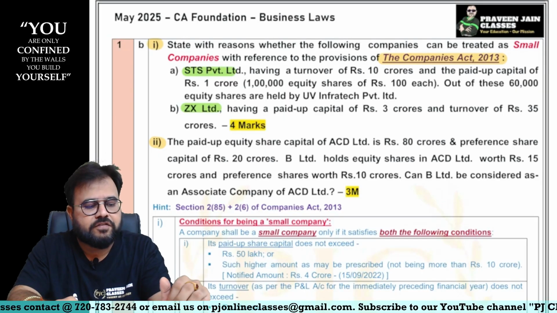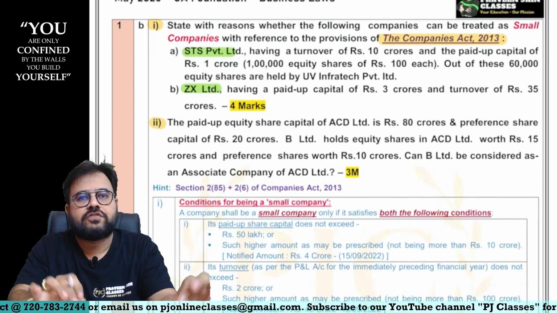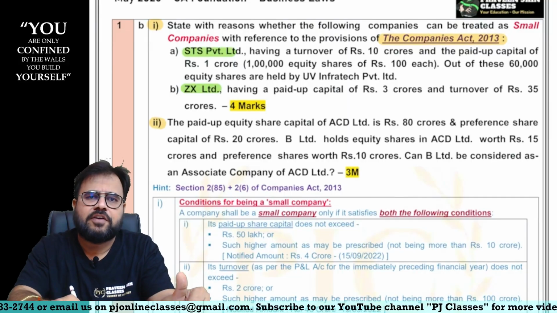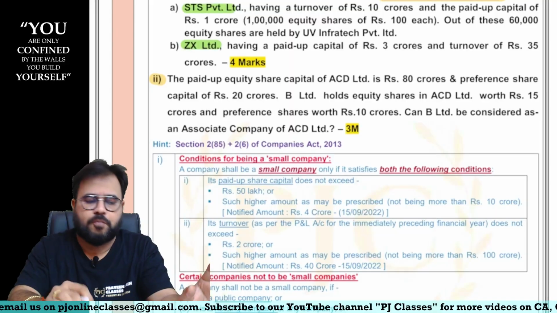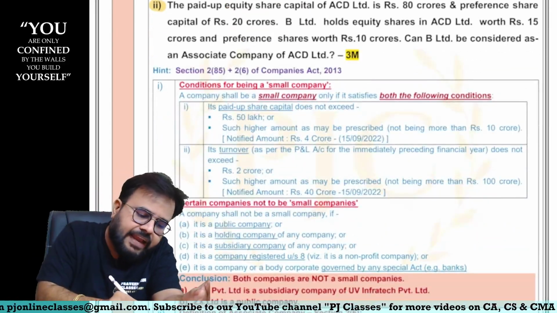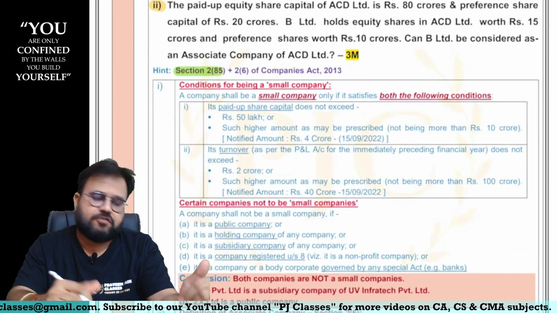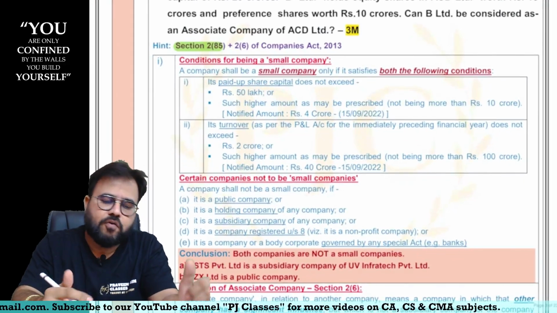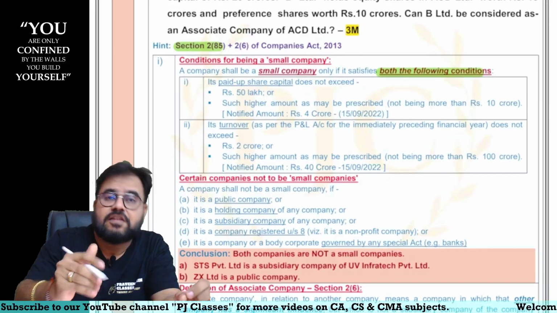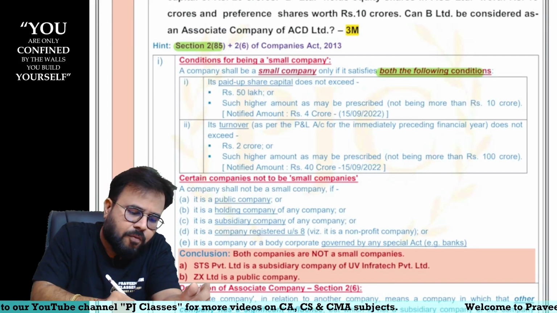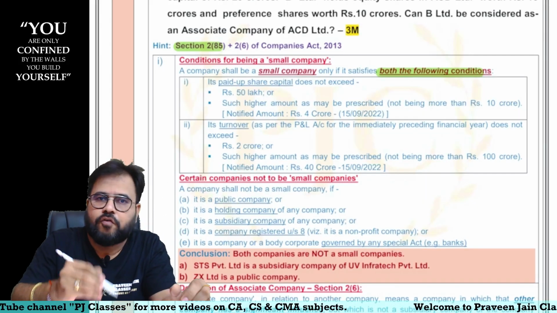So better thing is what, sir? Now you know that this is a question relating to small company. So it is advisable first you write down the definition of small company. So can I say section 2 clause 85 defines what is a small company. So small company means what, sir? That company which fulfills the following conditions. Obviously small company should be a company fulfilling following conditions.